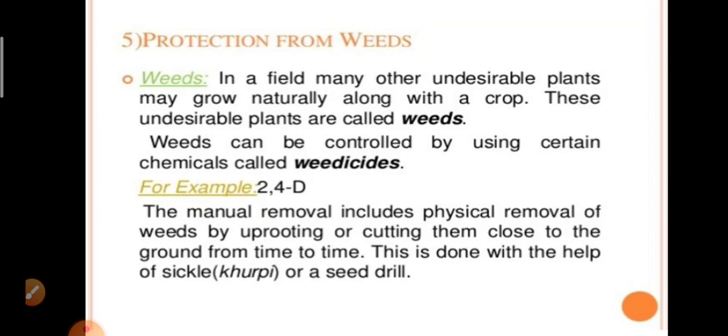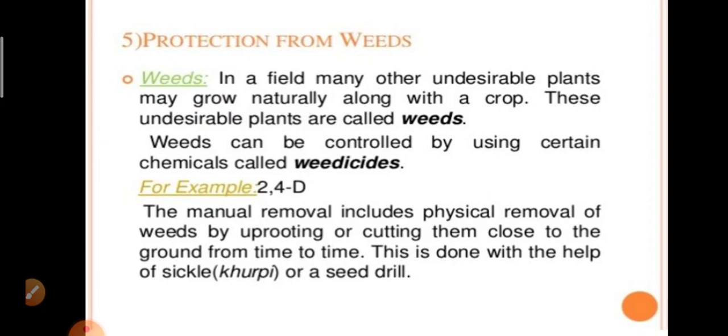Protection from weeds. In a field, many other undesirable plants may grow naturally along with the crop. These undesirable plants are called weeds. So, as you know students, while we are growing a crop, certain other undesirable plants may grow along with the crops. Those undesirable plants are called weeds. The removal of weeds is called weeding.